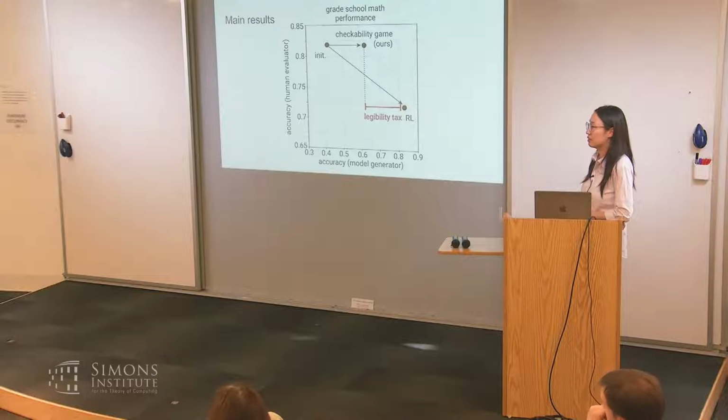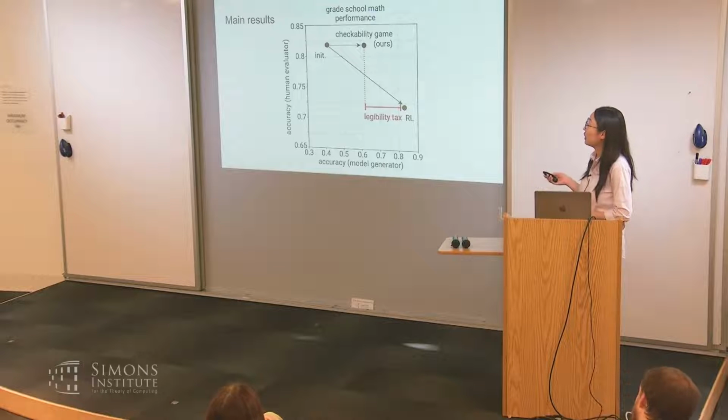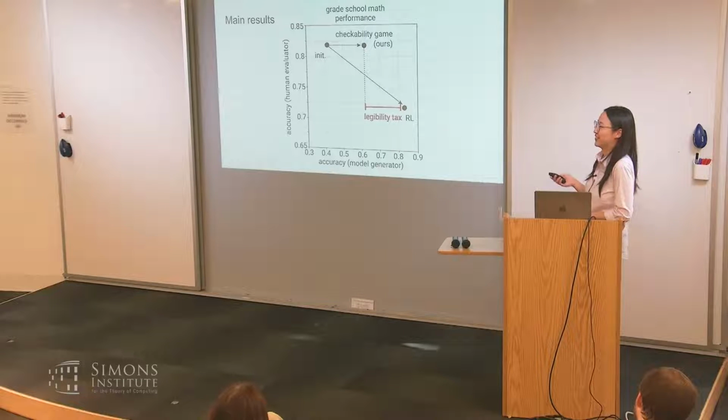Do you have any examples of what the chain of reasoning looks like for the original thing versus the trained one? Yes, I do have the trained solutions in later slides. The original I have in the original paper. Okay.